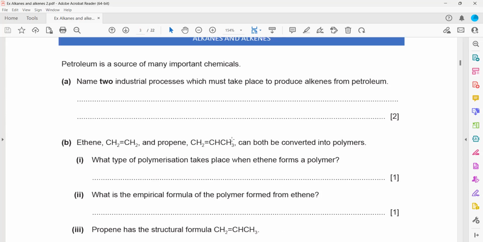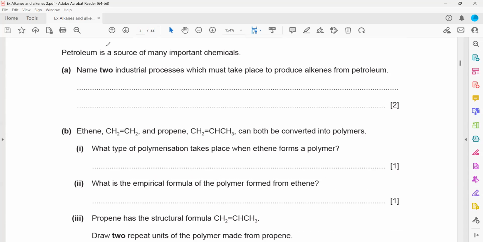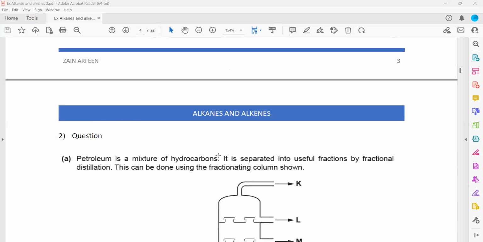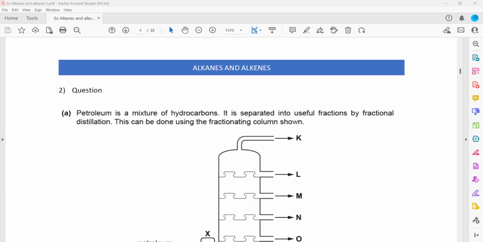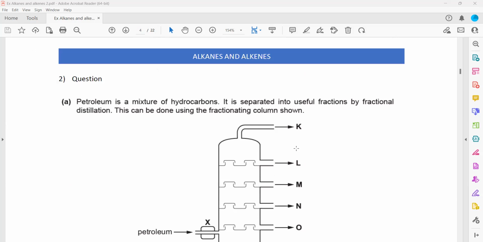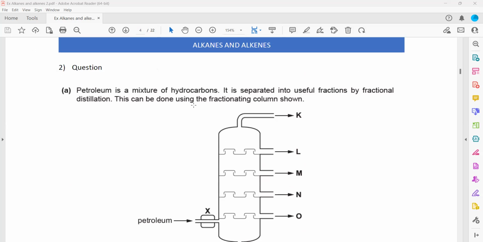This is question 2. Okay, this is the same question. Okay. Might be repeated. Yeah, might be pasted again. I will remove that. Then alkanes and alkenes are there.